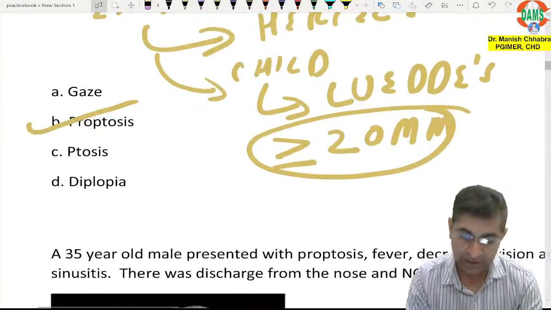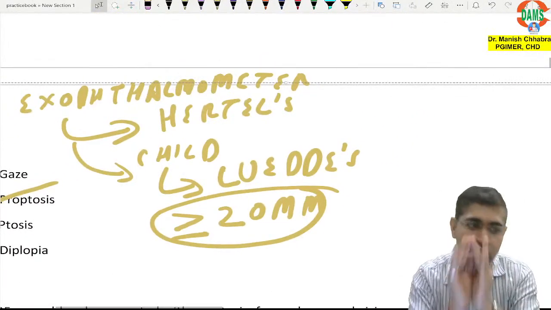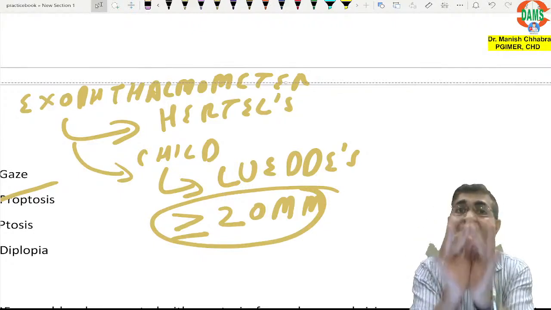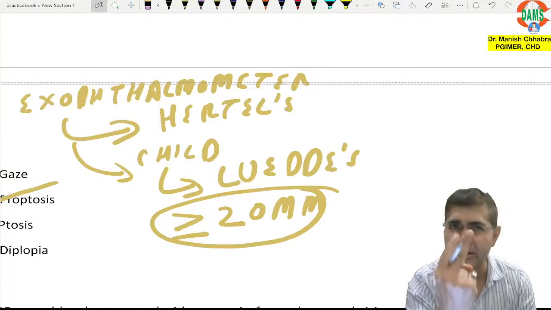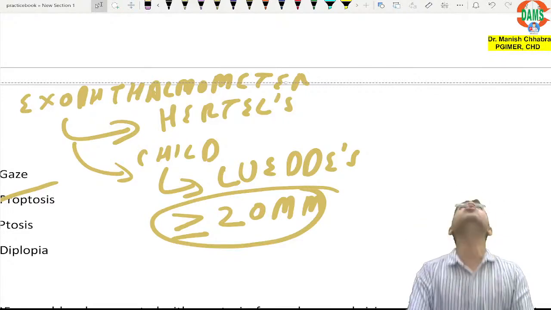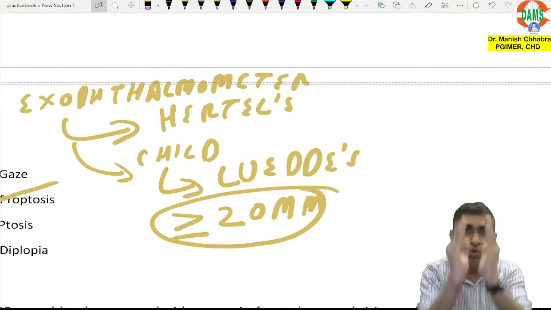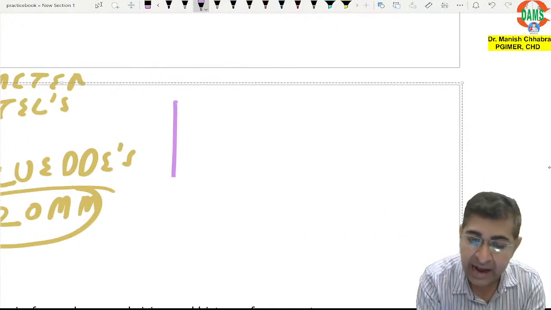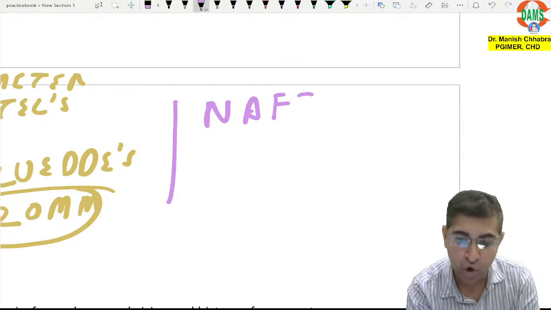Yes. All right. Now I told you this is the quantitative method. Now can you guys tell me what is the qualitative method of assessment of proptosis? Can you tell me? So there are two methods. One is you stand at the back of the patient. You ask the patient to look towards the ceiling. And after standing at the back of the patient, you look out for the relative position of the eyeball. That is your which test? Very good, Dr. Akanksha. So proud of you.